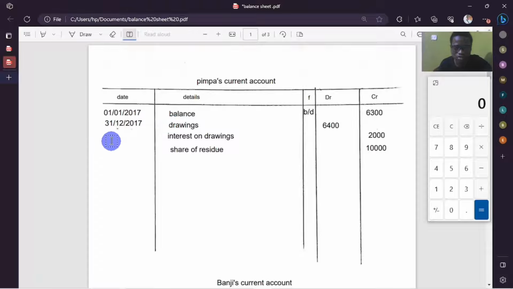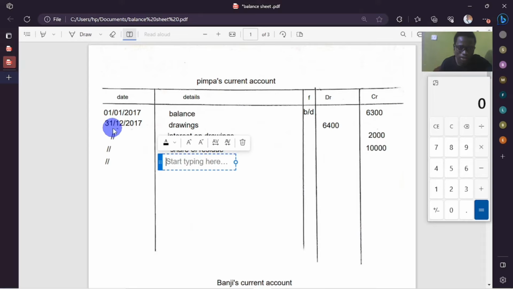So it continues even here to be the same. Just put this. Then now again even here to be the same. Then we're going to say now balance. The reason why we've put this up is that we don't want to write this again, so we've just indicated that the whole transactions that are following were actually on 31st December 2017. Then here again on 31st December 2017, we're going to bring our balance carried down.